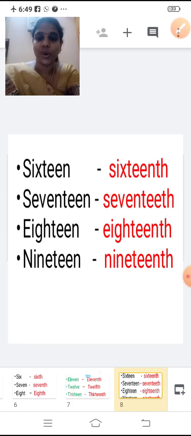16. How will you say in ordinal number? 16th. S, I, X, T, E, E, N. 16th. Add TH. S, I, X, T, E, E, N, T, H. 16th. Now 17. Ordinal number, 17th.